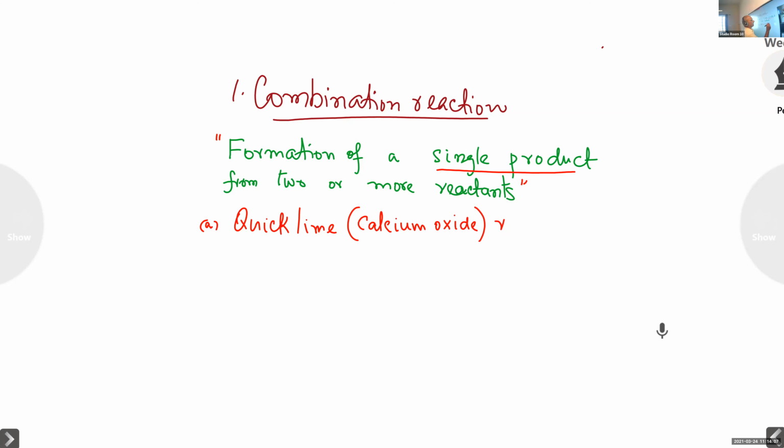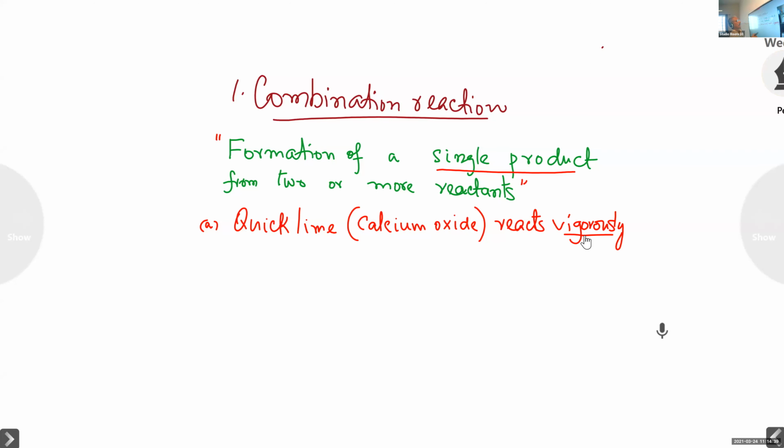Quicklime reacts vigorously, violently. What happens?